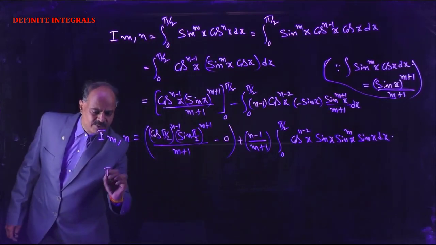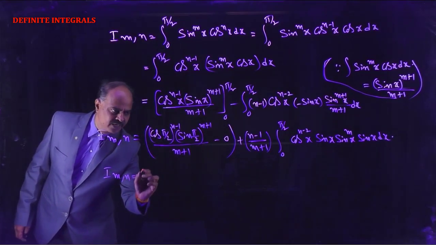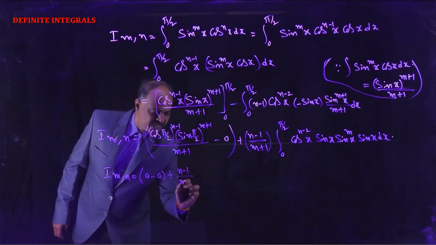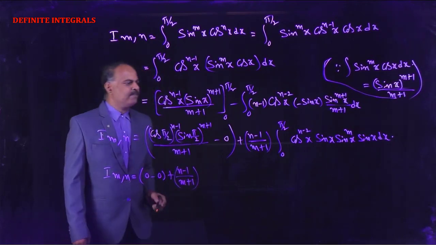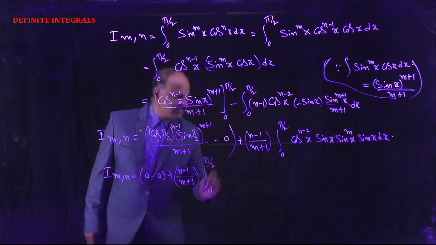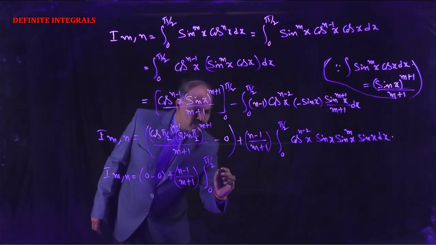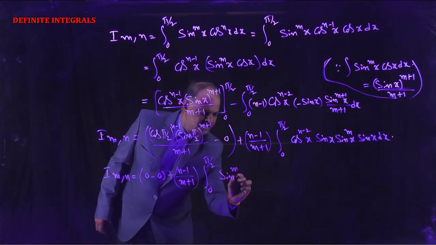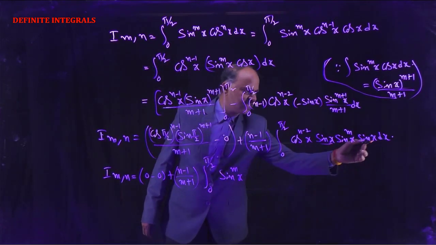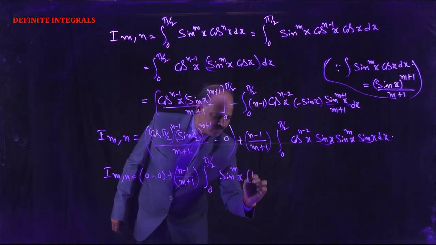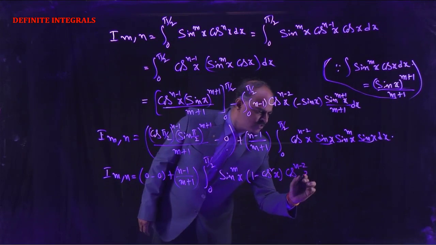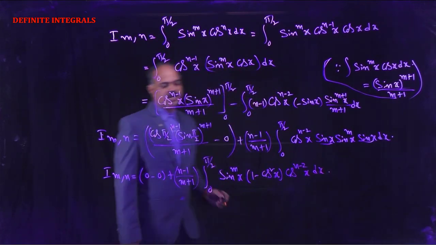So I(m,n) equals 0 minus 0 plus (n-1) by (m+1) integral 0 to pi by 2 sin to the power m x into sin square x, and sin square x can be written as 1 minus cos square x, into cos to the power n-2 x dx.